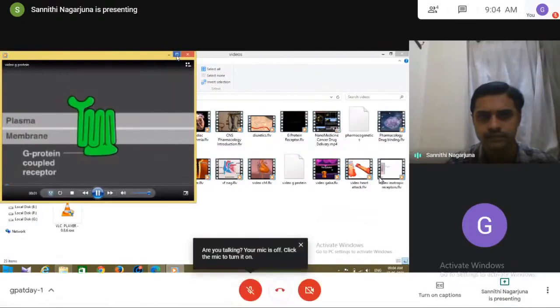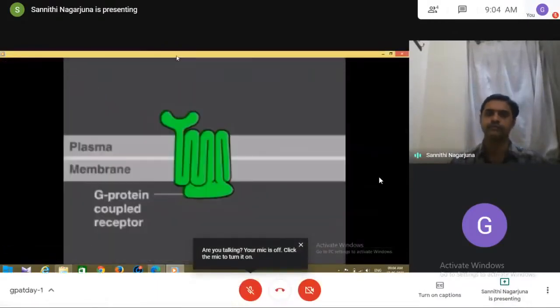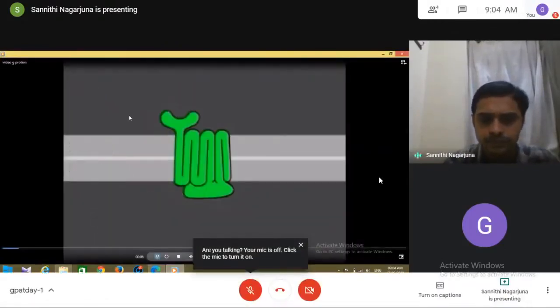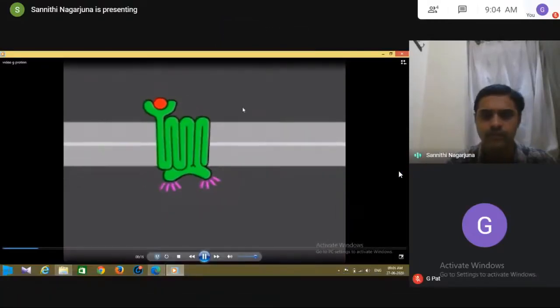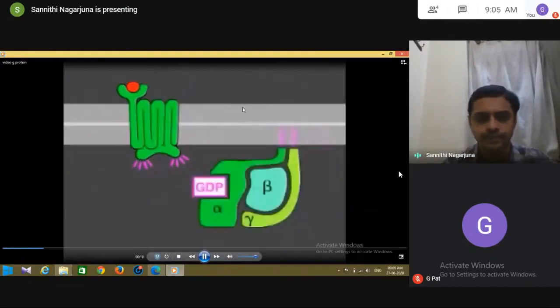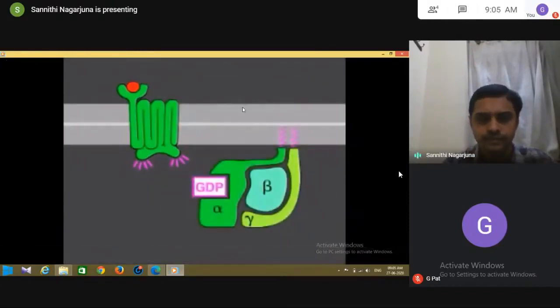Many G-protein coupled receptors have a large extracellular ligand binding domain. When an appropriate protein ligand binds to this domain, the receptor undergoes a conformational change that is transmitted to its cytosolic regions, which now activate a trimeric GTP binding protein, or G protein for short. As the name implies, a trimeric G protein is composed of 3 protein subunits called alpha, beta, and gamma. Both the alpha and gamma subunits have covalently attached lipid tails that help anchor the G protein in the plasma membrane.